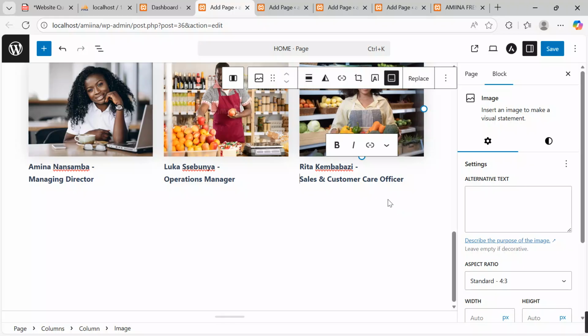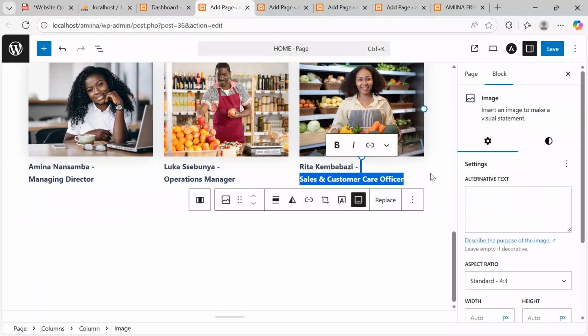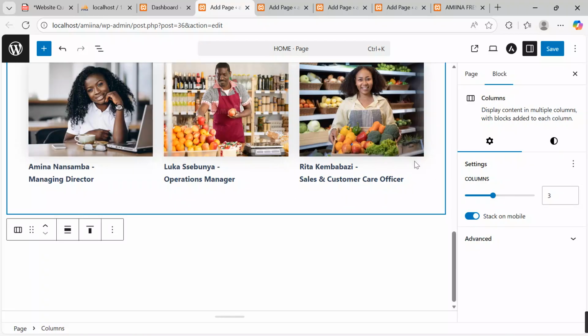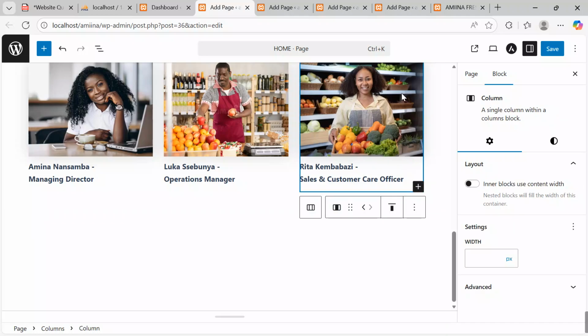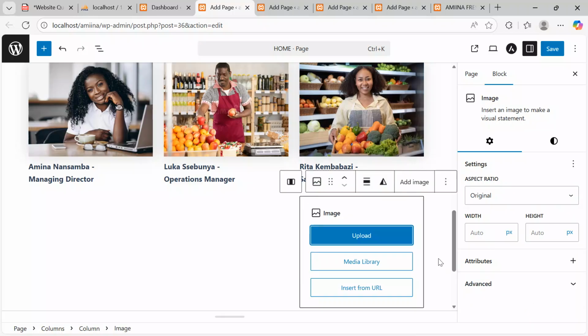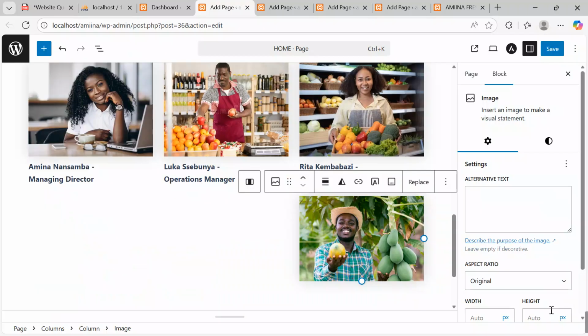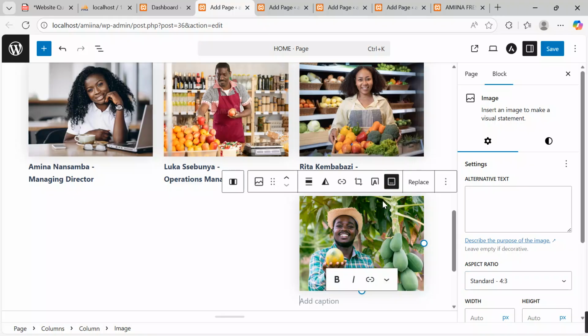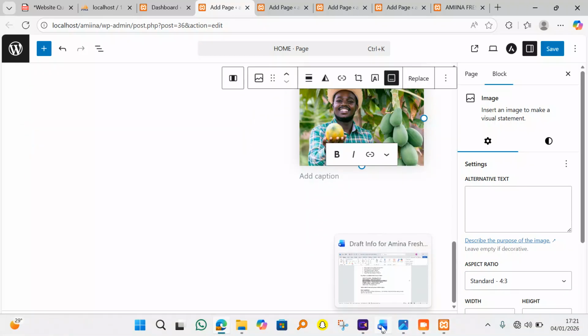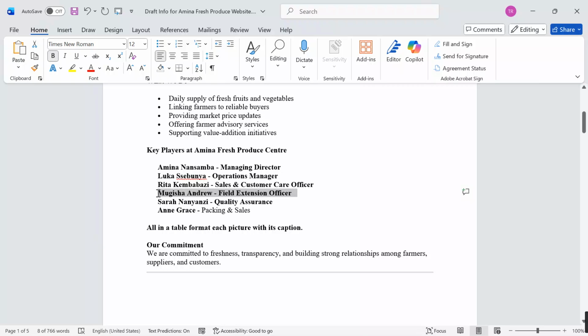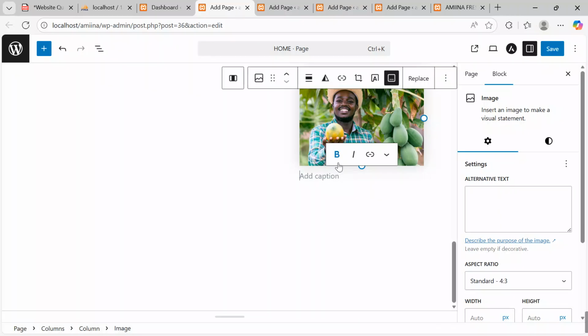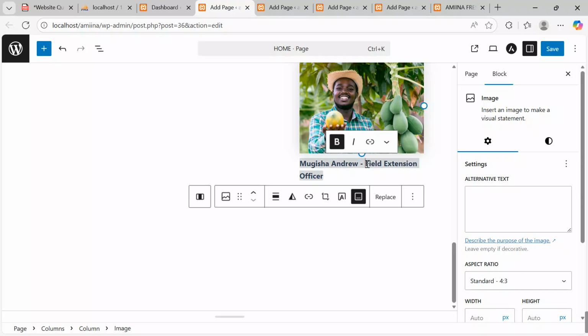I want to add more images since I have more members. I want to click onto this cell. So you click in space there till you access this border. Come and say add. I want to add another image. Click image, media library. I want to insert another key player, this gentleman. Click select, and then come over here, aspect ratio, keep standard, come to add caption, get back to my support document. Over here, this is Mugisha Andrew, Control C, come here, and then paste, Control V.